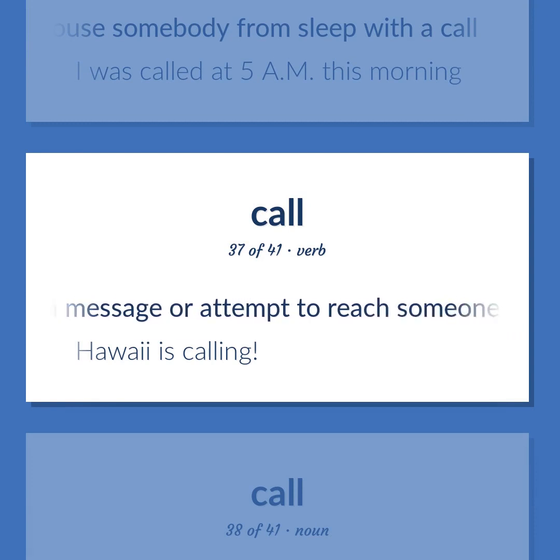Send a message or attempt to reach someone by radio, phone, etc. Make a signal in order to transmit a message. Hawaii is calling.